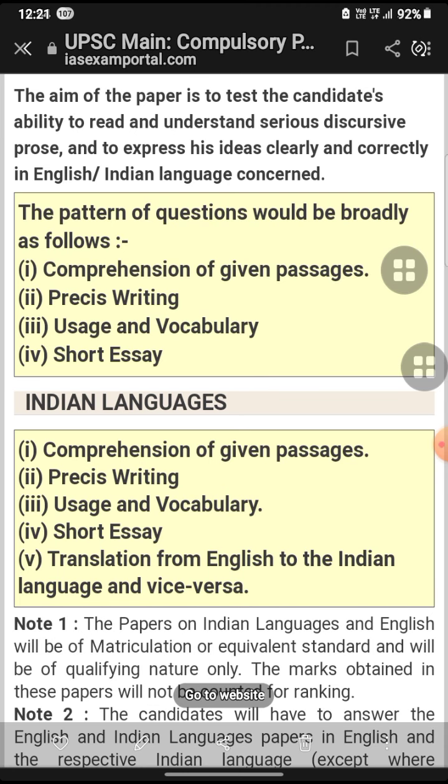The compulsory English syllabus includes comprehension of a given passage, then precis writing, then uses and vocabulary, then a short essay. Okay, those will be the topics, and then comprehension of a given passage will be there, precis writing will be there, uses of vocabulary will be there, short essay and translation from English to Hindi. This will be the syllabus for the English compulsory paper.